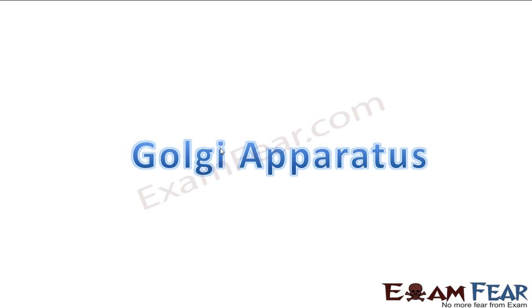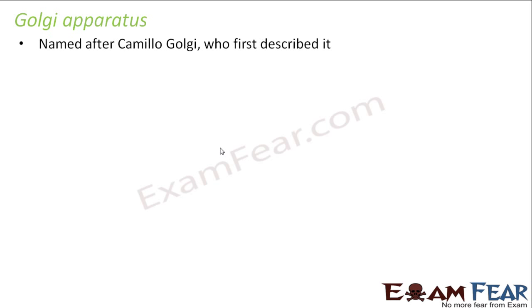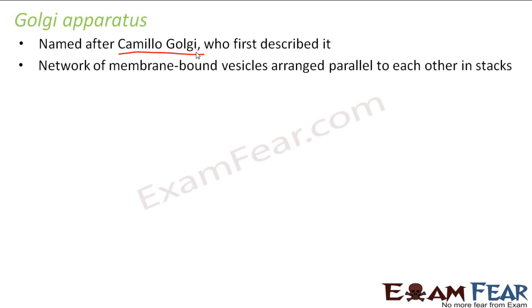Now let us go ahead with the next cell organelle, that is Golgi apparatus. Let us see what is Golgi apparatus and what does it do. This particular cell organelle was named after a scientist, Camillo Golgi, who first described it. He was the first one to describe this cell organelle, and thereafter it was known as Golgi apparatus.